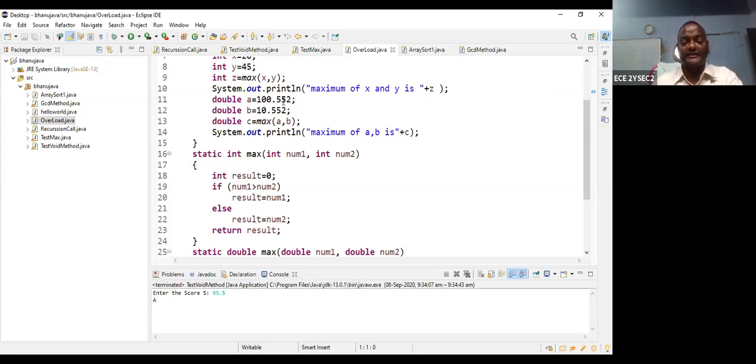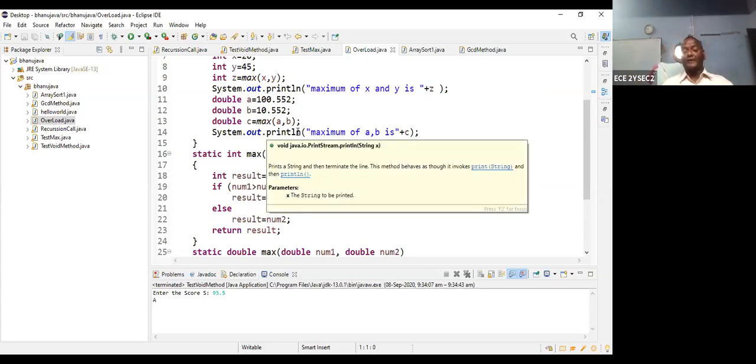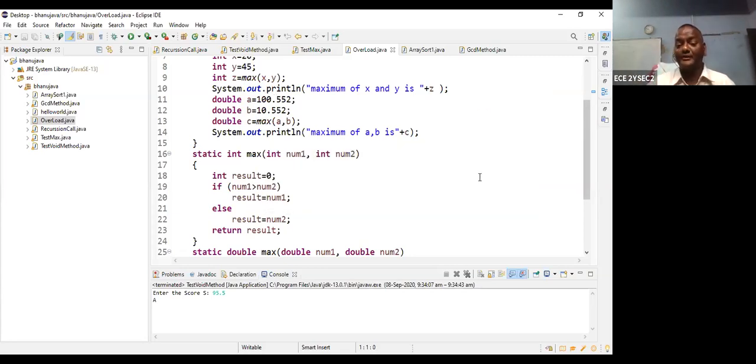So A is a double value and B is a double value. Now I can call the same name. Here I am using the max, and here I am also using the max. So I am calling the same function. But what are A and B? If the arguments are different, you can write a different program. A single program cannot accept them.